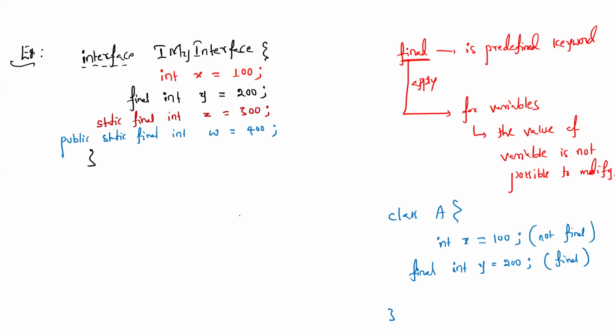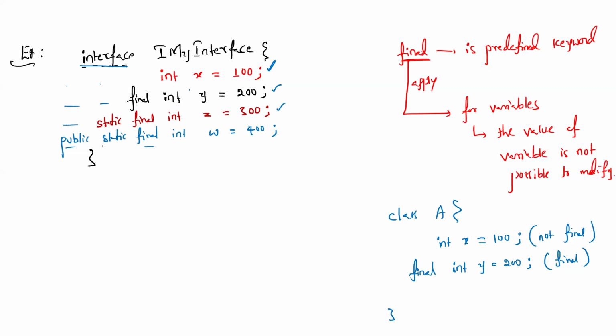Yes. So even though we are writing like this inside an interface, the compiler will add all these things. Even though we are writing like this, the compiler will add public static. So therefore, all these are final variables. By default, a variable inside an interface is final. Whether you use the final keyword, the static keyword, or public, it doesn't matter, because internally the compiler will add, not the JVM. The compiler will add public static final to every variable inside an interface.